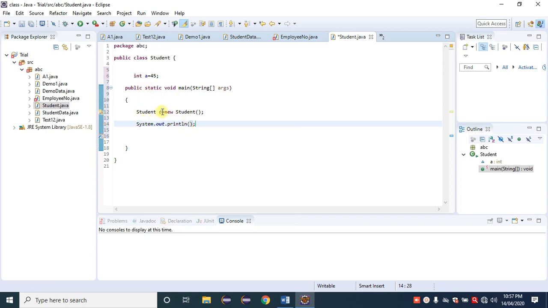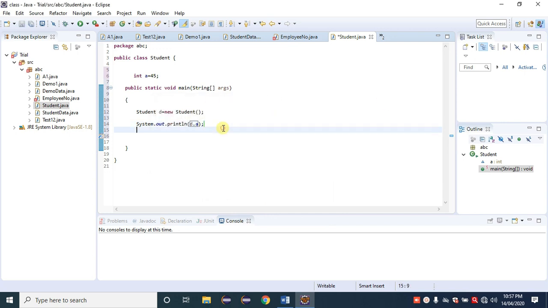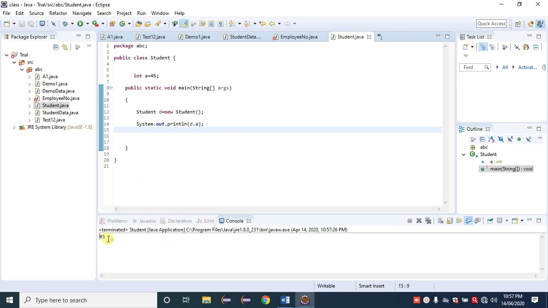What is the reference variable? d. So inside this we can provide d.a. We get suggestions from Java also. Then click on the run button. We got output in the console as 45. Let's observe here, we got the answer as 45. So it is non-static and the main method is always static. Hence we need to create an object to call a non-static variable here.